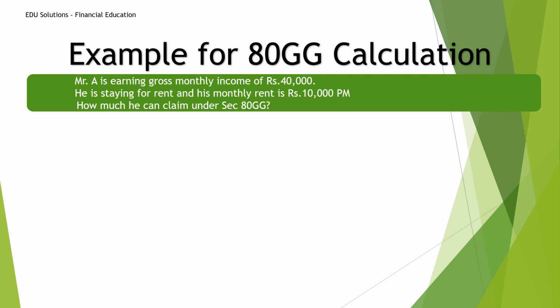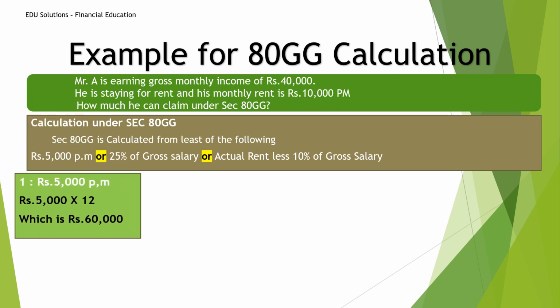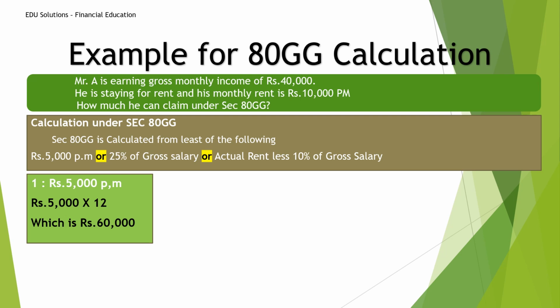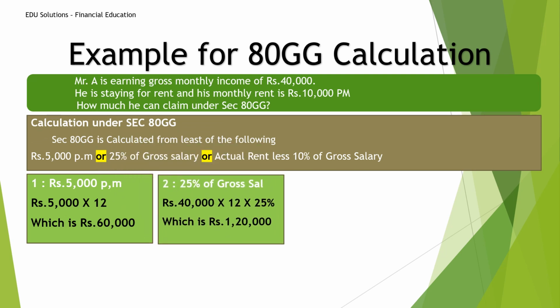Then he is staying in rent. Here also metro city or non-metro city, there is no difference. So he is staying anywhere in India for rent. His monthly rent is 10,000 per month. How much can he claim? So the criteria are 5,000 per month, 25% of gross salary, or actual rent less 10%. In the first case, 5,000 into 12 comes to 60,000. Next, 25% of gross salary. His salary is 40,000 into 12 into 25%, which comes to rupees 1,20,000.